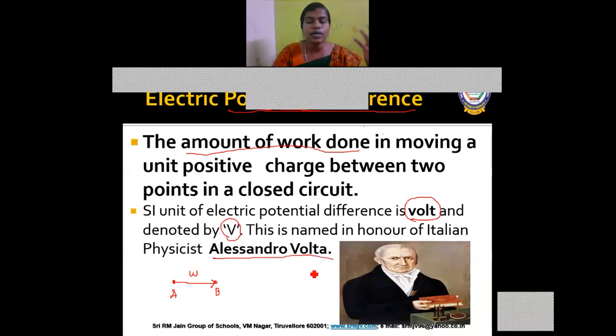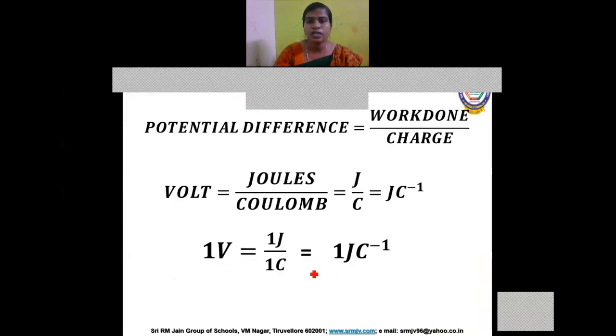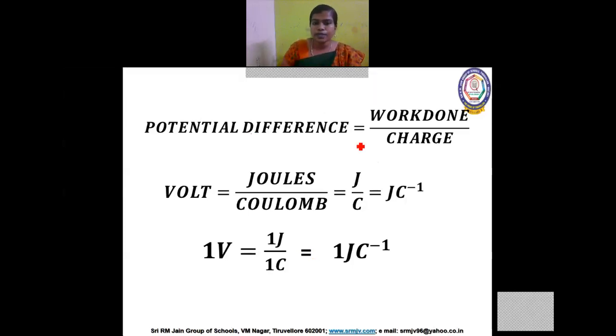Now, let me give you a formula for electric potential difference as well as electric potential. Electric potential is equal to work done by charge. Work done to move a charge from one point to the other point is what we define as electric potential difference. The SI unit of electric potential difference is volt, and volt is equal to joules by coulomb. Joule is the SI unit of work done and coulomb is the SI unit of charge. So volt is equal to J/C or J C^-1.